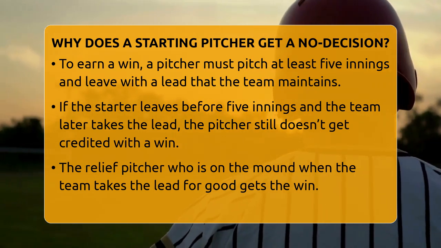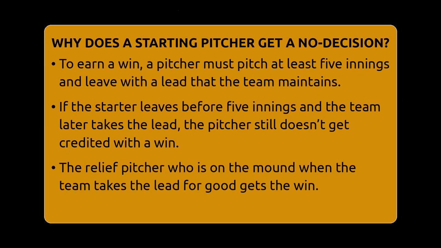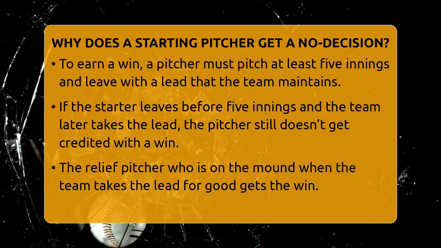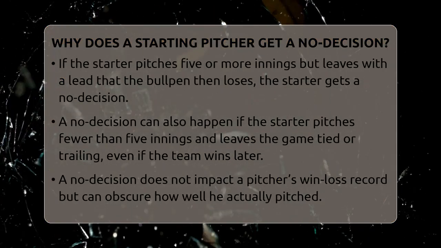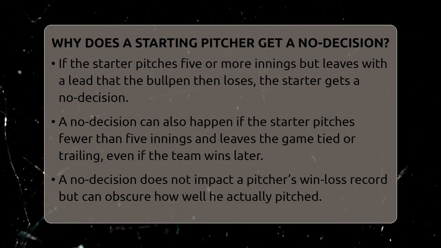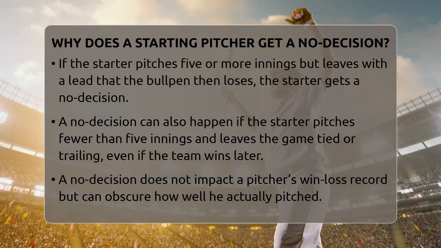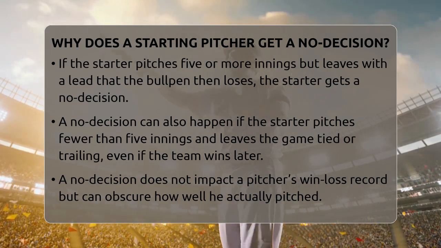Conversely, if the starter pitches 5 or more innings but leaves with a lead, and then the bullpen gives up that lead, the starter still doesn't get the win. The relief pitcher who gives up the lead is credited with the loss, and the starter ends up with a no decision. A no decision also happens when the starter pitches fewer than 5 innings and leaves the game tied or trailing. If the team then wins later, the starter gets no credit.